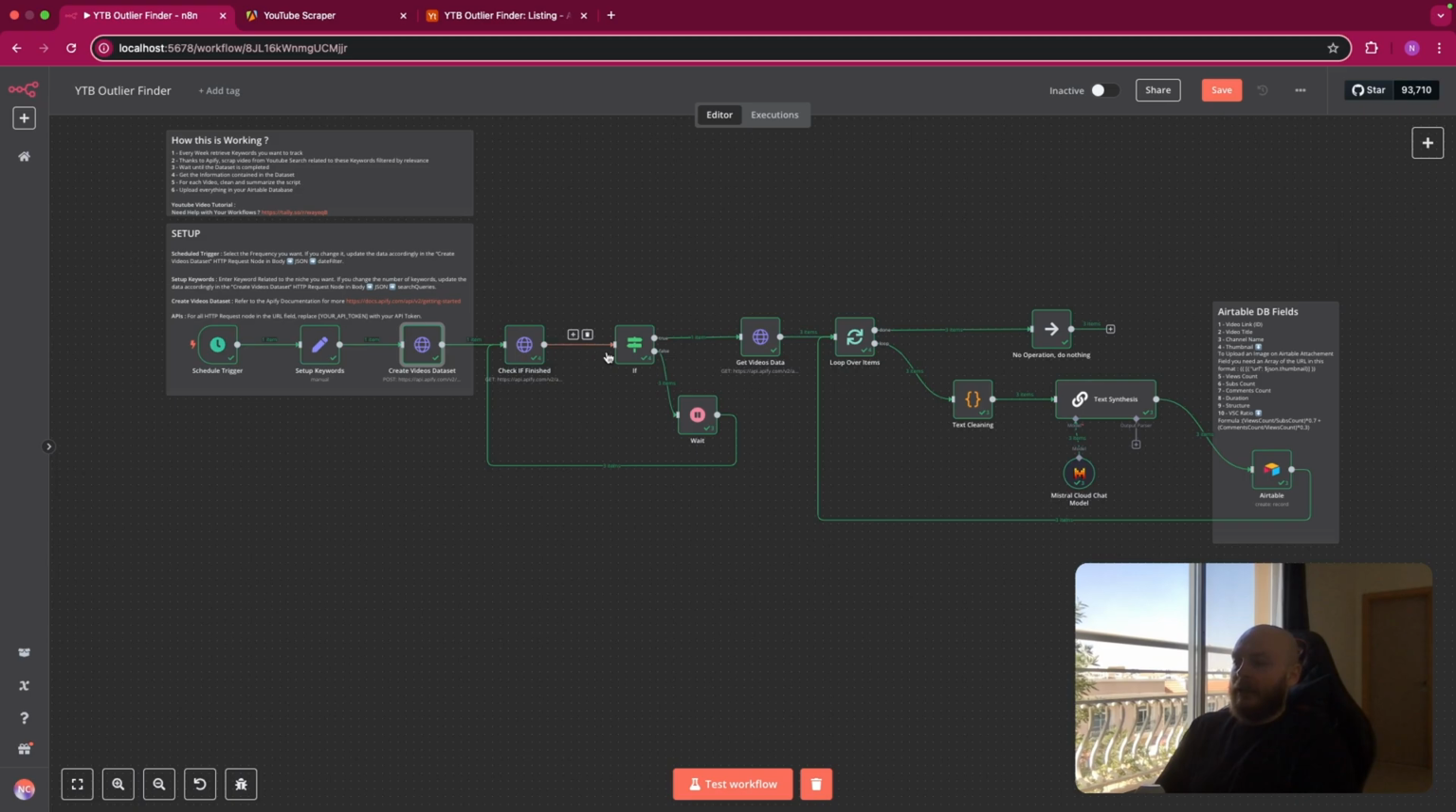So these next three nodes are here to check if the dataset is completed. Because if you directly try to retrieve data from the dataset in Apify that you just created, it will not be ready. The trick here is that we'll check if the dataset is ready. If the dataset is not ready, you will wait 5 seconds, for example, and try again. And it will do a loop until the dataset is ready.